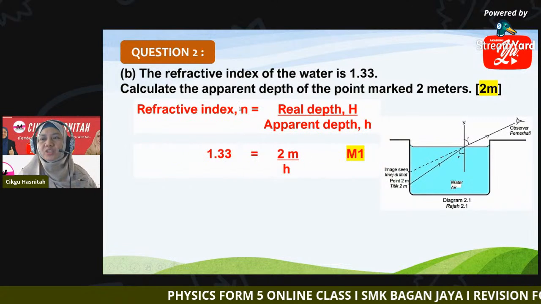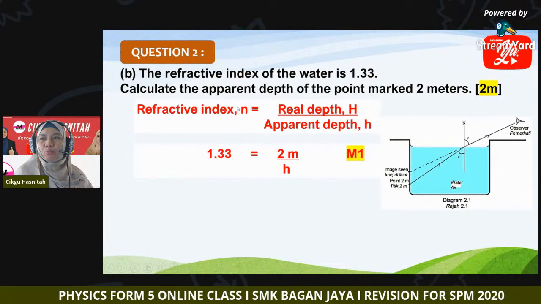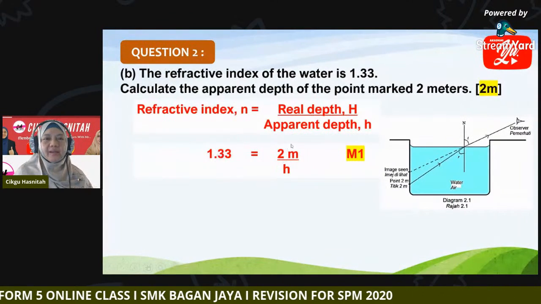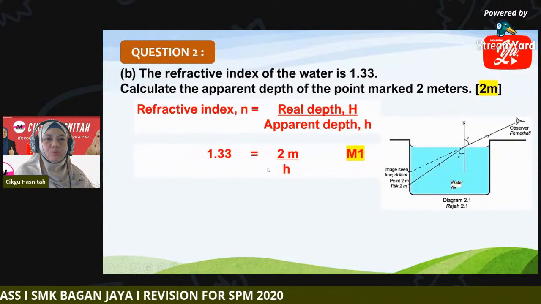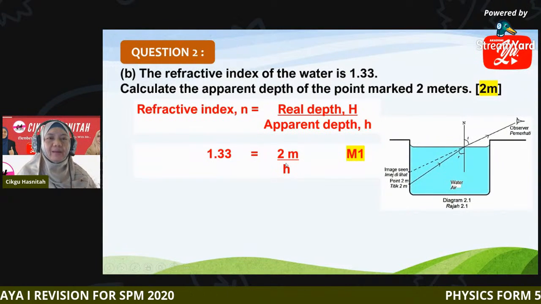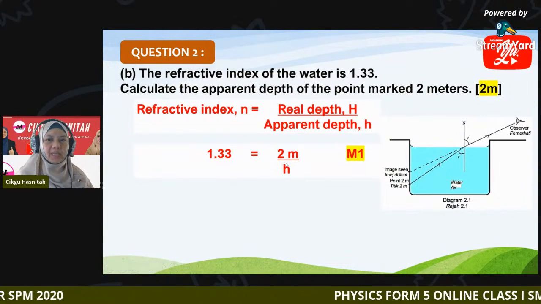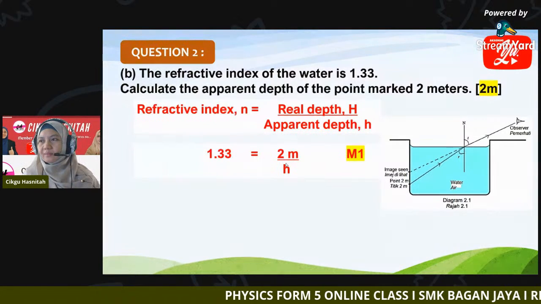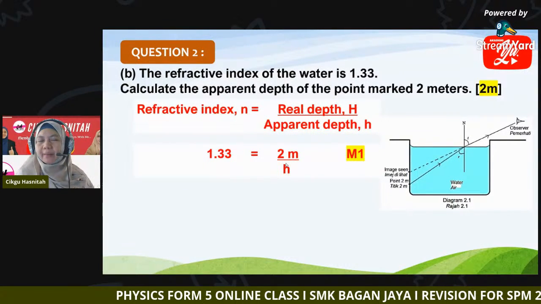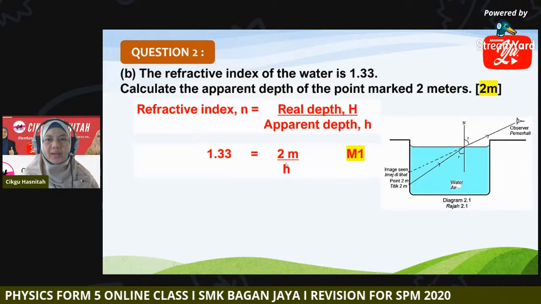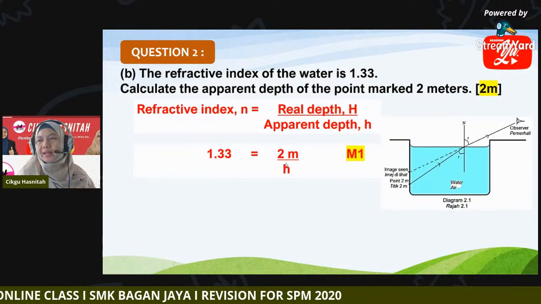So we do the substitution where n is 1.33, real depth is 2 meters. So by this we can find this apparent depth. So what is h in meter? Can you find the value of the apparent depth, small h? Okay, very well. Thank you.